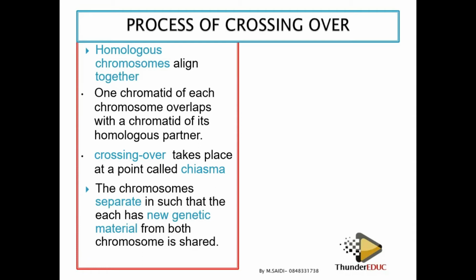If you came from the same father, same mother, and you breastfed on the same breast of your mother, why don't you look alike? It means that this crossing over, this process of meiosis, helps in bringing about variation among organisms. So it is a very important process to make individuals different from each other. And this helps in survival. If all of us were the same, then we wouldn't be able to survive.